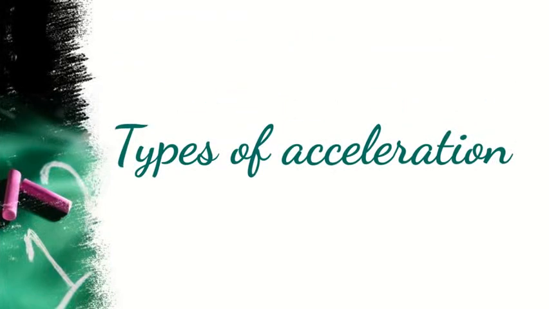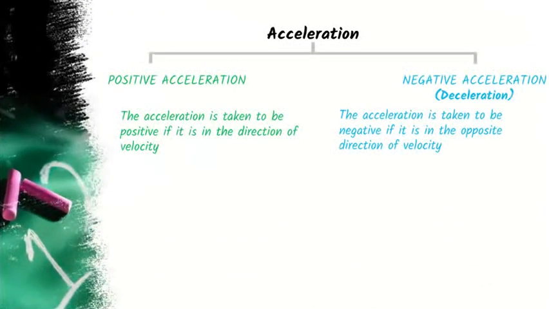Let us see the different types of acceleration. Acceleration is broadly divided into two: positive acceleration and negative acceleration. Sometimes the speed may increase, and so you get positive acceleration. But if the speed decreases, then we say it is negative acceleration.